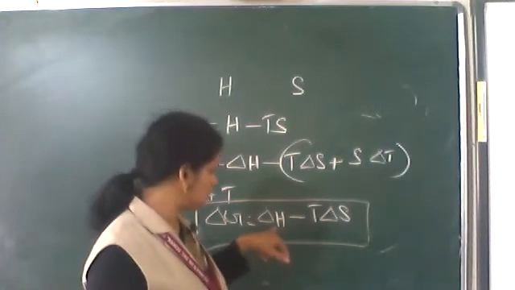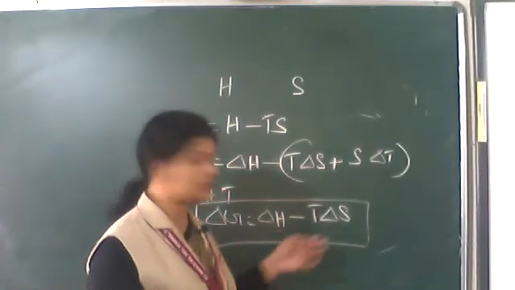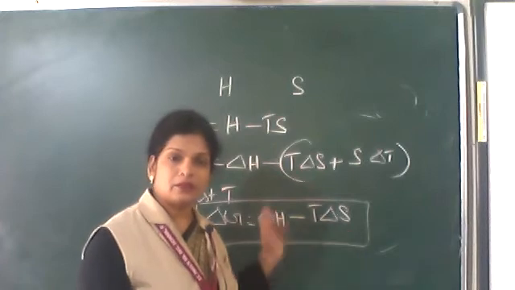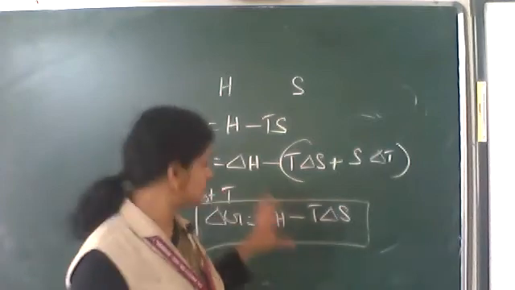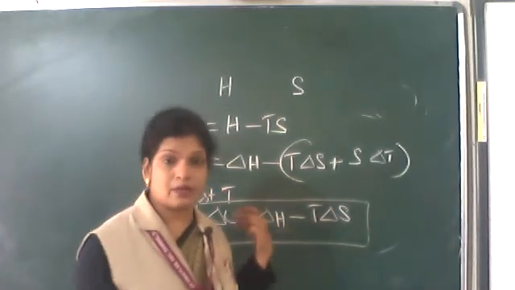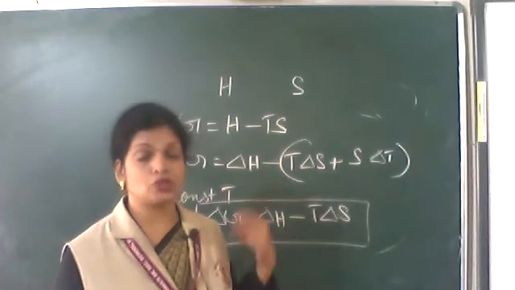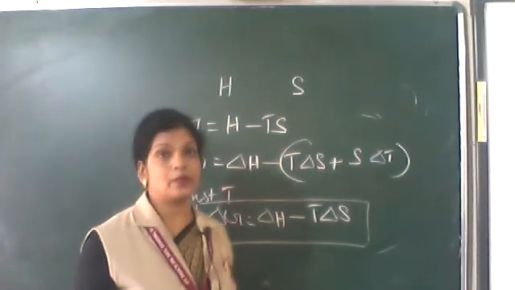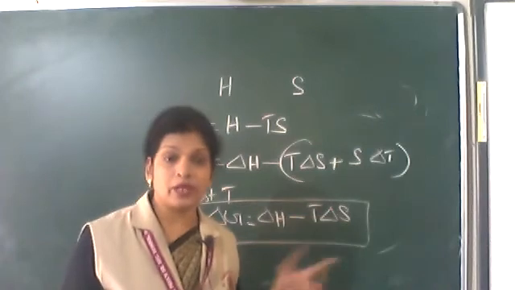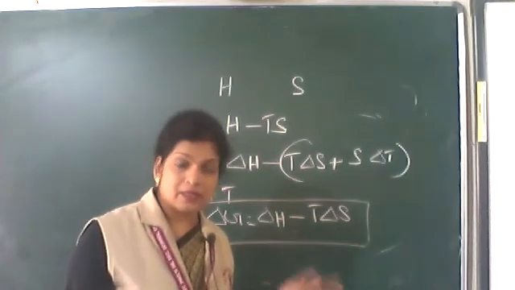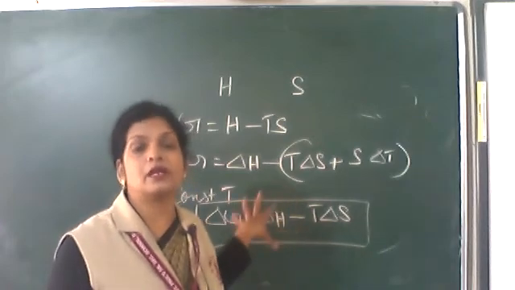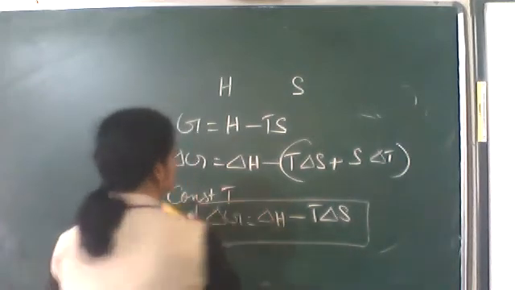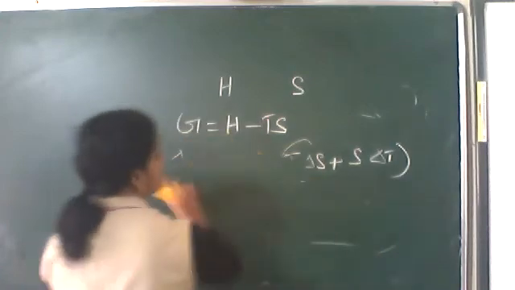For the spontaneous process, we will be talking only in terms of delta G. You don't have to talk about delta H and delta S separately; combining these two, you can talk in terms of delta G. We said delta H should have a negative value, meaning energy should be released. Delta S should have a positive value, meaning more randomness, more disorder. Now connecting these two, delta G should have a positive or negative value for the spontaneous process.